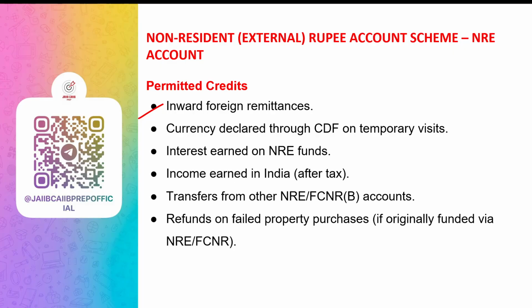Interest earned on the account is permissible to be credited. Any income which is earned in India like rent, dividend, salary after taxes, is permitted to be credited in the account. Any type of transfer from another NRE or FCNR account is also permitted.